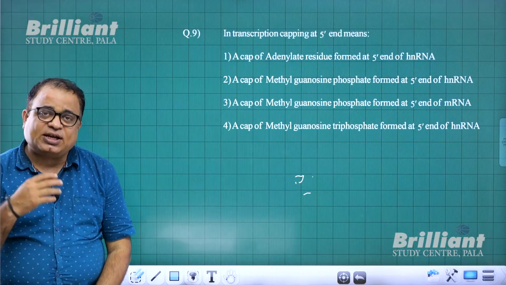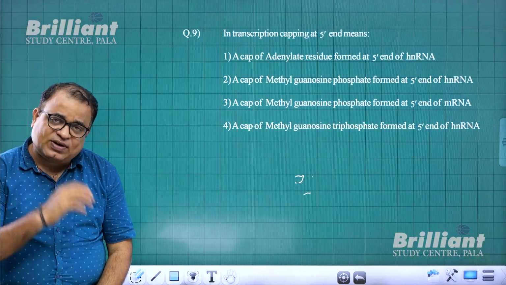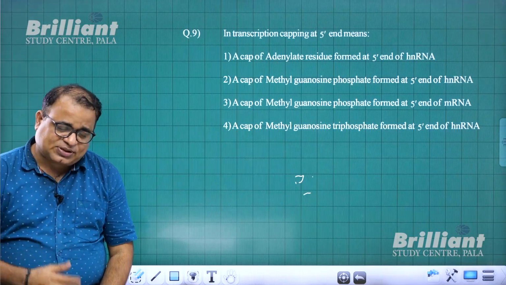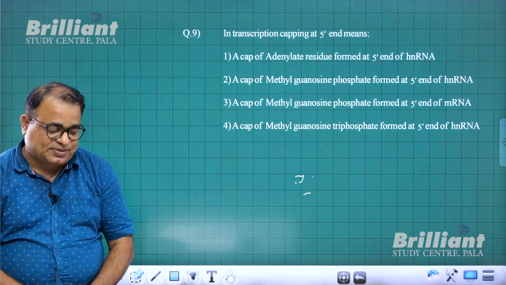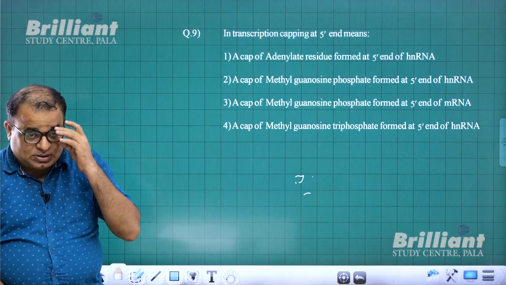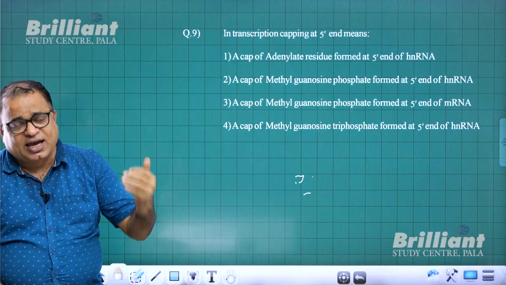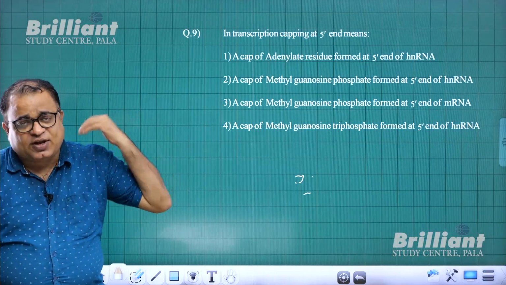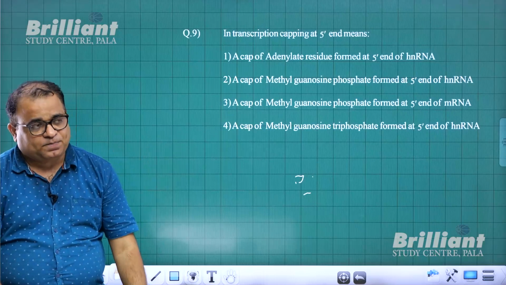So this hnRNA has to be converted to mRNA. And when you convert hnRNA to mRNA, there are 3 steps: capping, tailing, splicing. Then the question is, what is capping? Capping is addition of 7-methyl guanosine triphosphate at 5' end of hnRNA.